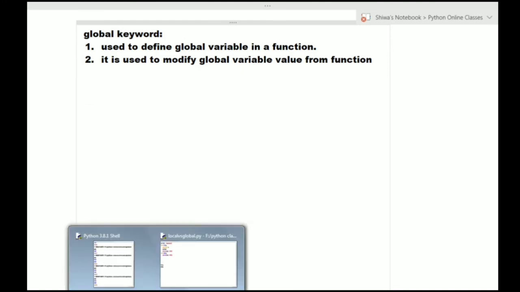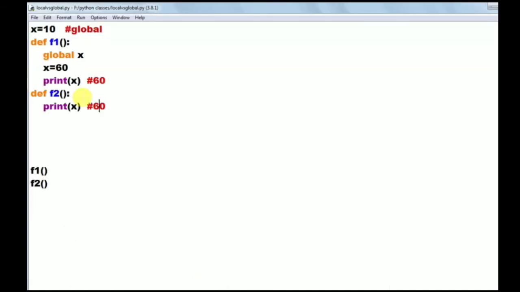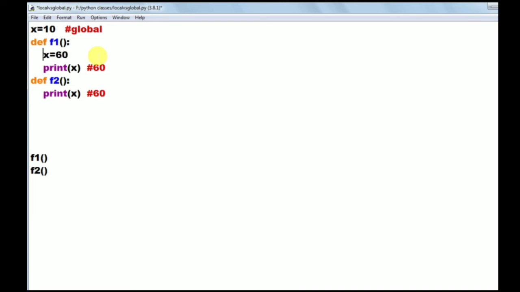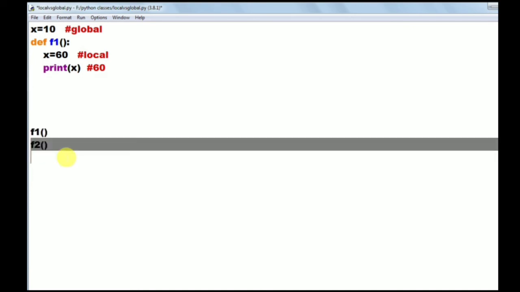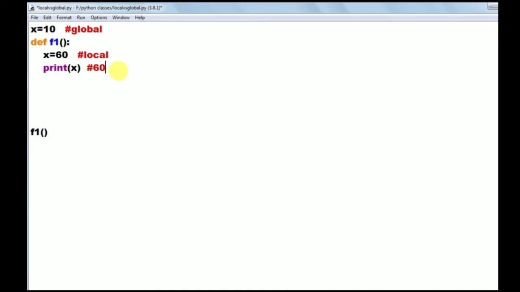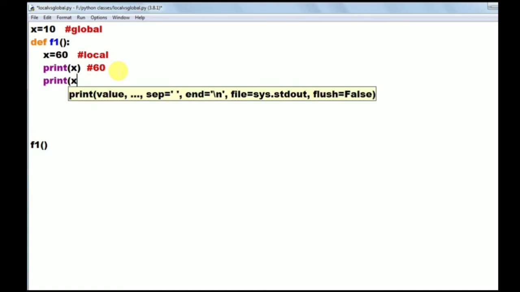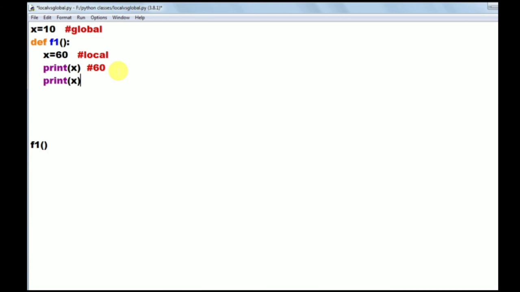Okay, now for example, I want to access, see, for example, I am removing this one. Here x equals 10 is the global variable, and x equals 60 is the local variable. Now I am removing this second function. I want to access the local value, so I directly write print x, that prints the local value, no problem. But now I want to access the global value. If you write print x, what will it print? That will print the local value 60 only, but I want to access the global value.